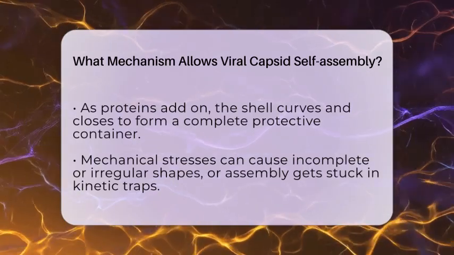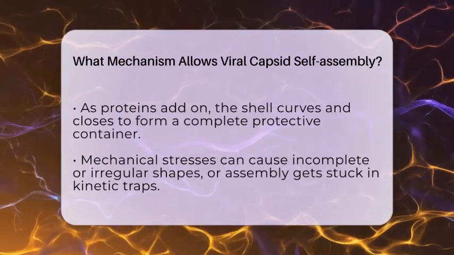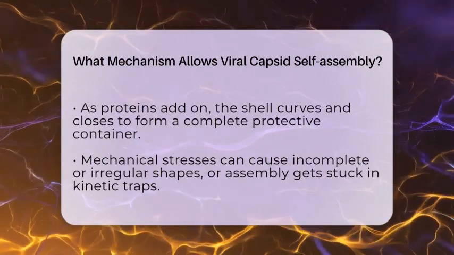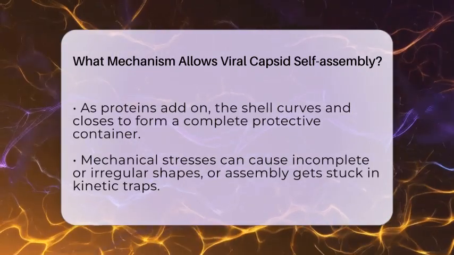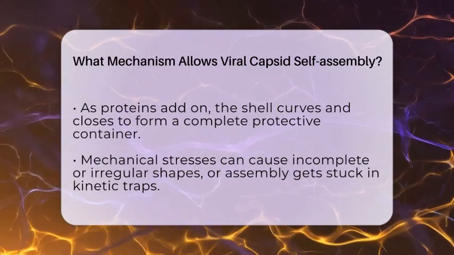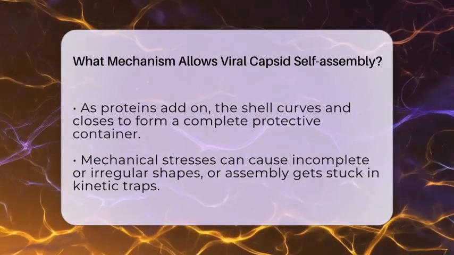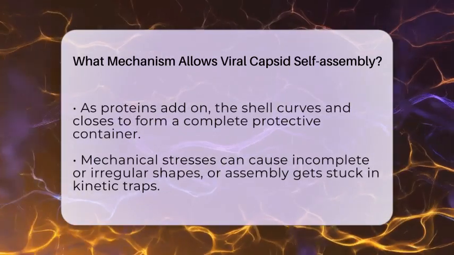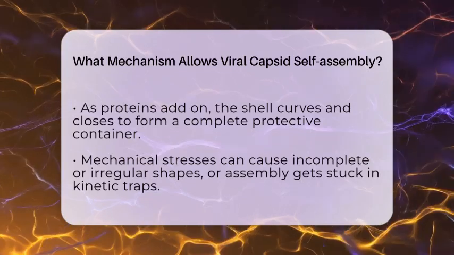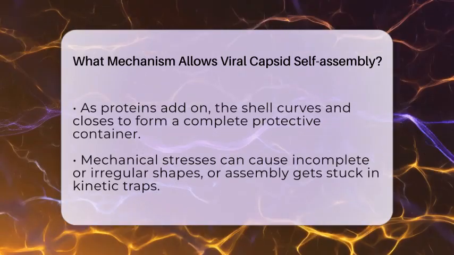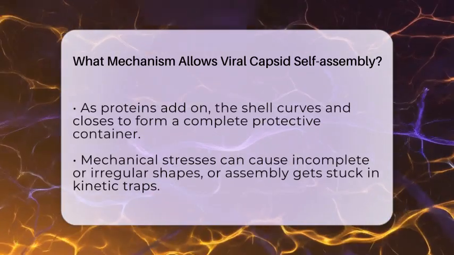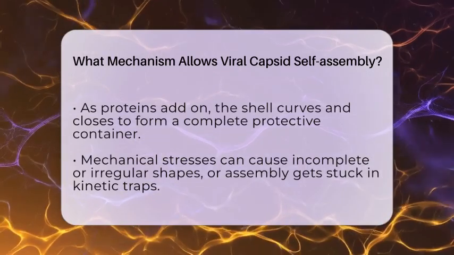But this process isn't always smooth. Mechanical stresses can cause the shell to form incomplete or odd shapes, like open shells or cylinders. Sometimes, the assembly gets stuck in a state that isn't quite right, called a kinetic trap. Viruses often need a maturation step after the initial assembly to become fully stable and infectious.